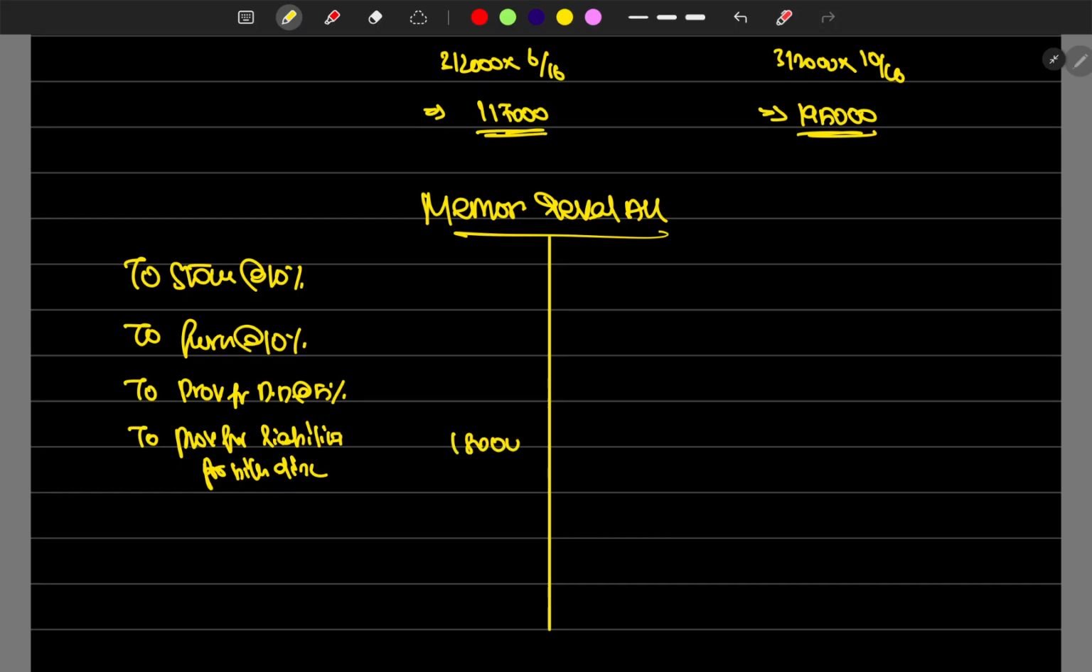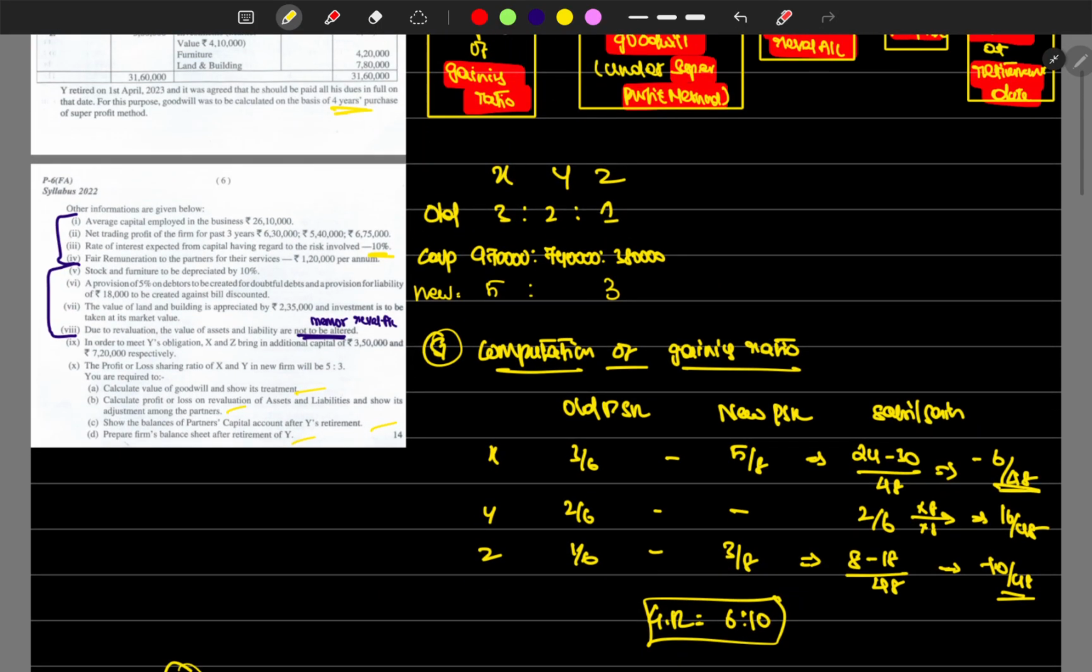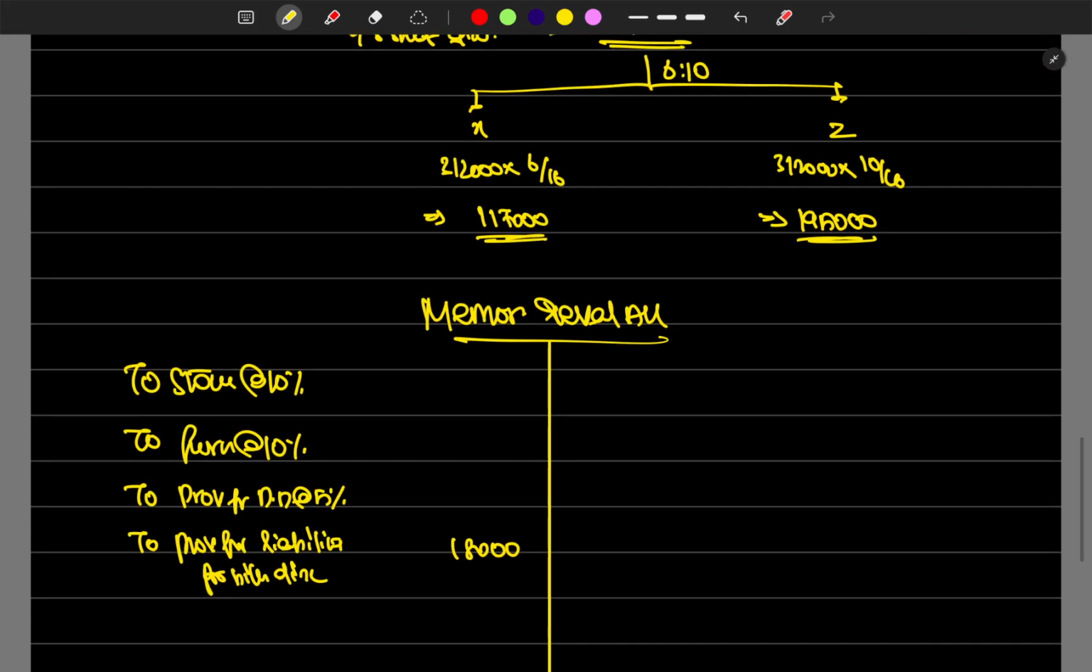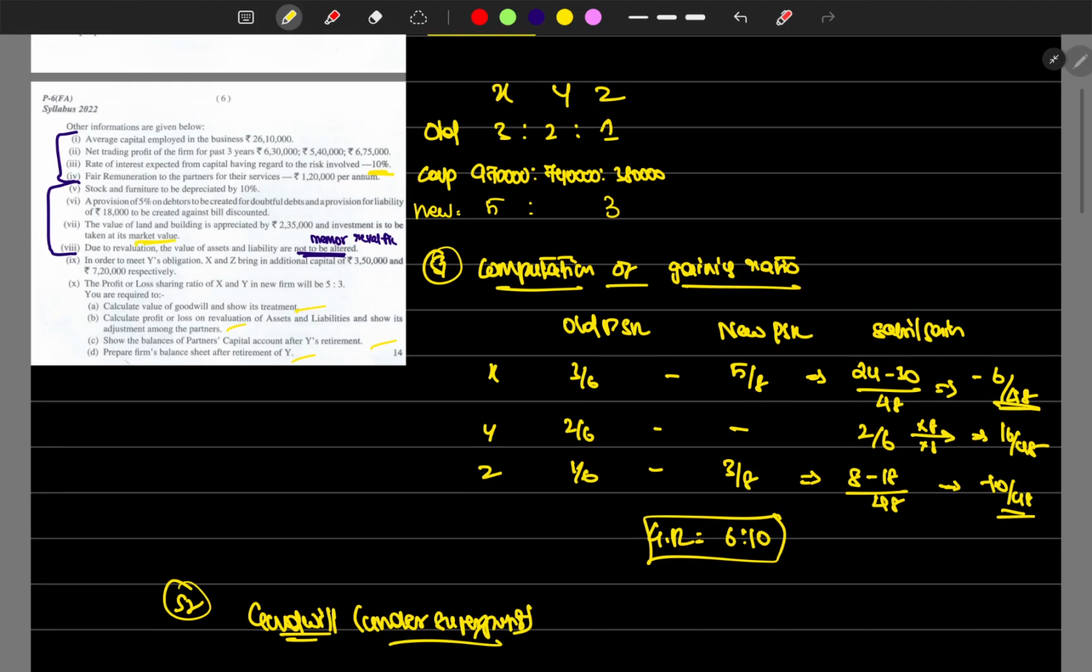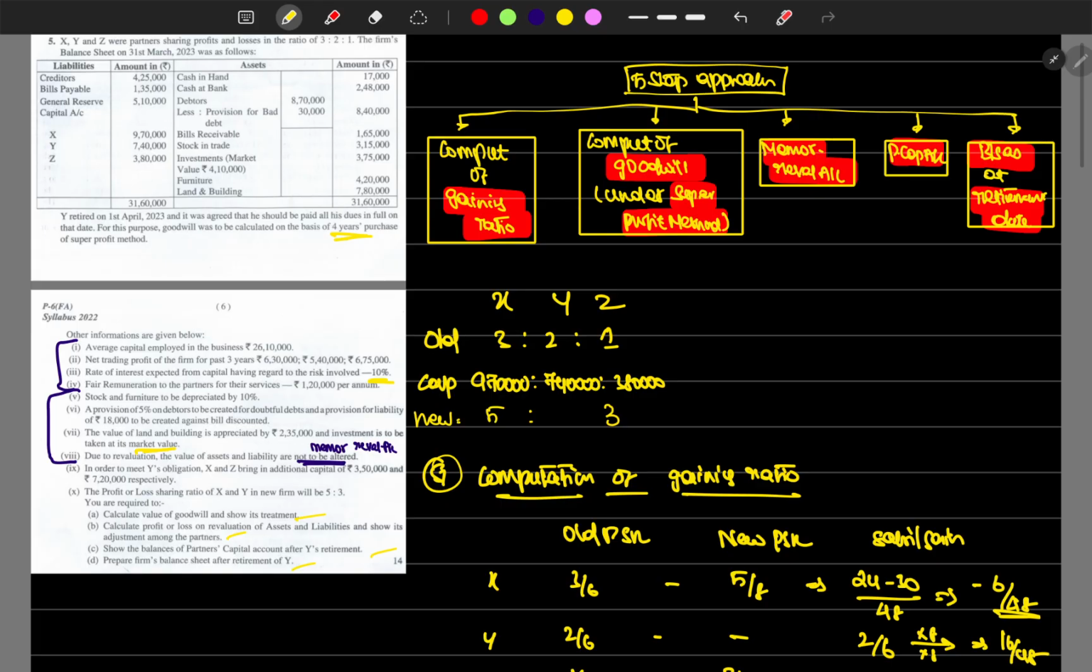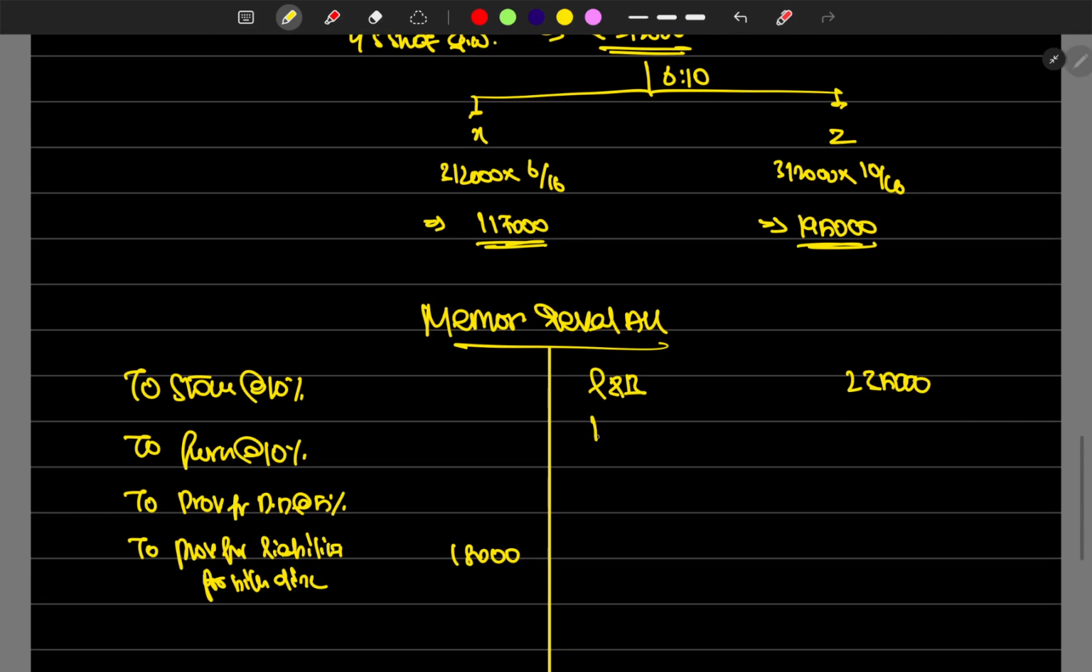Which is rupees 18,000. Then what else? Value of land and building is appreciated by 2,35,000. Then what else? The investment is to be taken at its market value. So what's the investment value? In market value it is 4,10,000. Book value is 3,75,000. 4,10,000 minus 3,75,000, which is 35,000, is the investment appreciated.